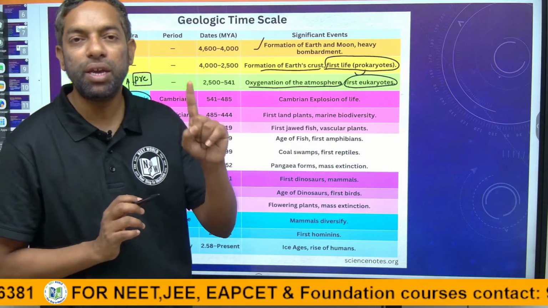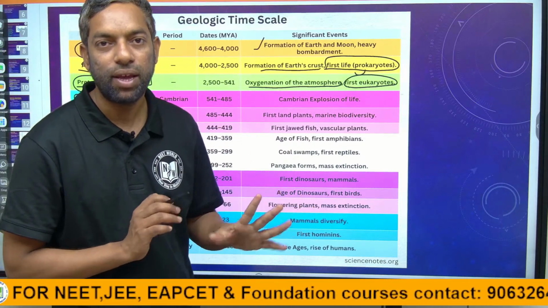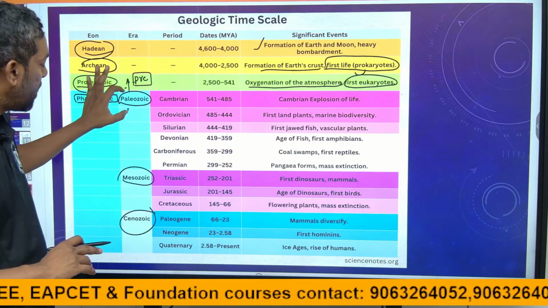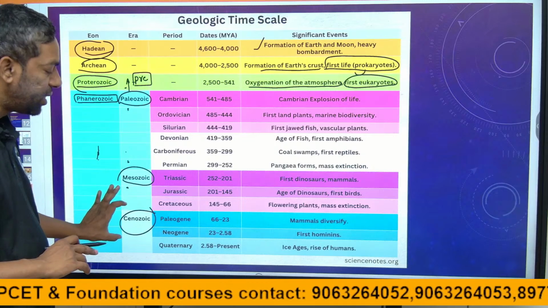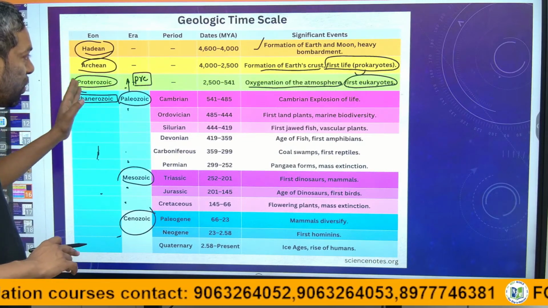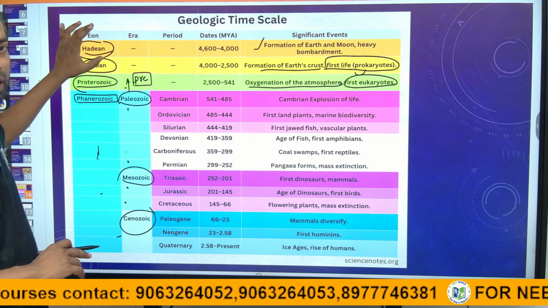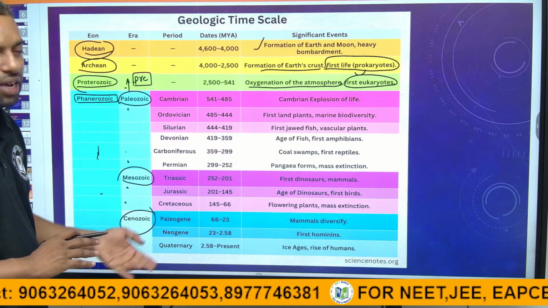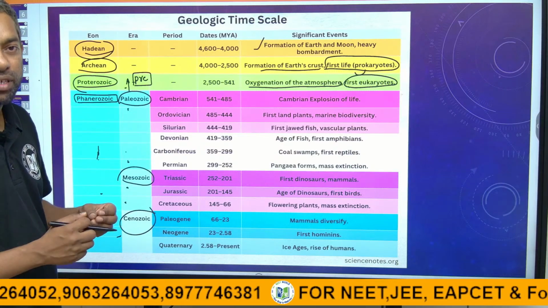There may be a question in NEET. This is era and this is eon. Eon is the bigger time scale as compared with era. After eon, there is era in the geological time scale, guys.